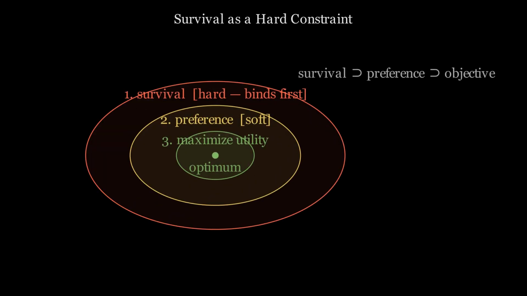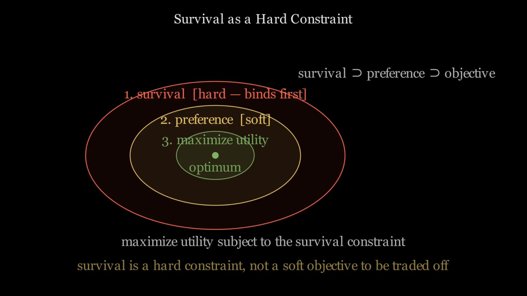The survival constraint binds before any preference constraint. Maximizing expected utility subject to survival gives a different answer than maximizing expected utility alone. Survival is a hard constraint. It is not an objective to be weighed against return.